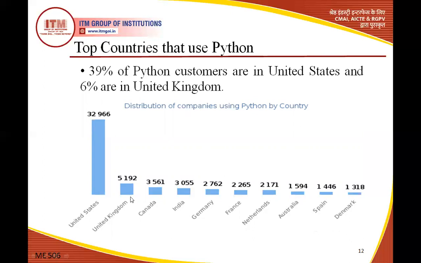In India nowadays a total of 3,055 companies are using Python programming, but 32,966 are in the United States, and then UK 5,192. This is the ratio of how many companies use Python. Denmark is 1,318, and then Spain 1,446. So this is the company-wide data.